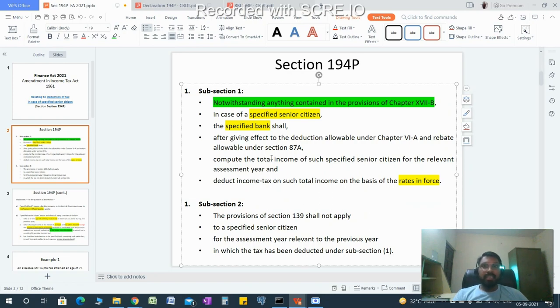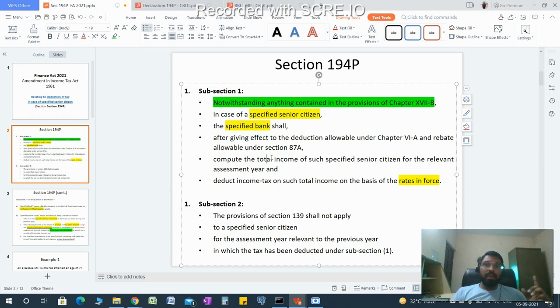TDS has been deducted under section 10, at the rate of 10% in case of interest, but their income might be taxable under the 20% slab rate or 30% slab rate or 5% slab rate. Then they have to file return, pay additional tax, or take refund, etc. So there is a compliance burden on senior citizens. To reduce that, any senior citizen above the age of 75 or more is not bound to file return.